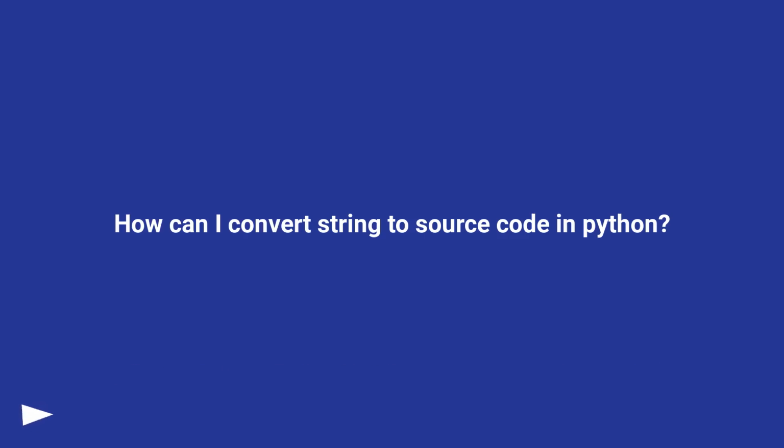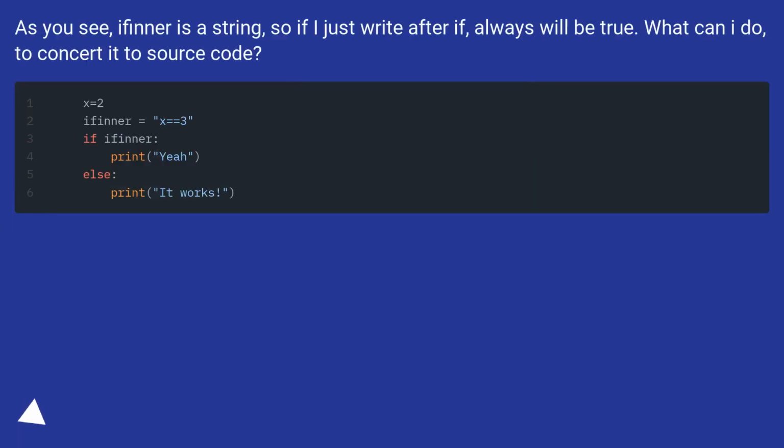How can I convert string to source code in Python? As you see, hyphen is a string, so if I just write after if, always will be true. What can I do to convert it to source code?